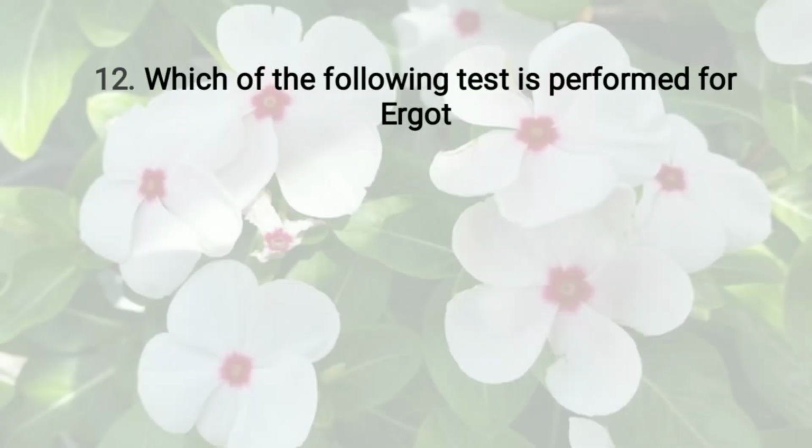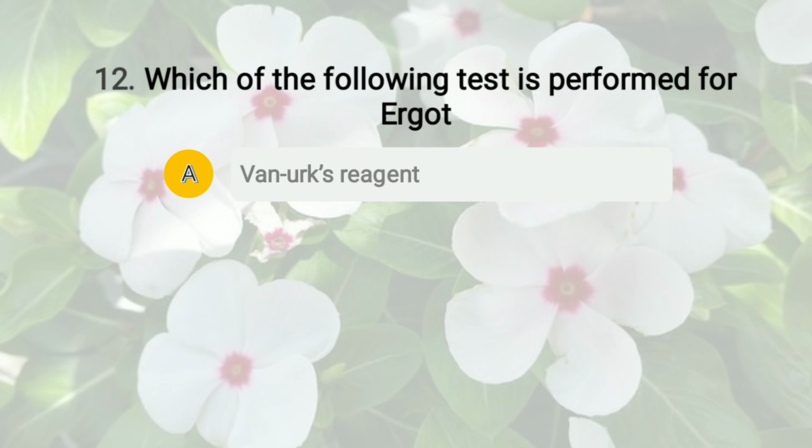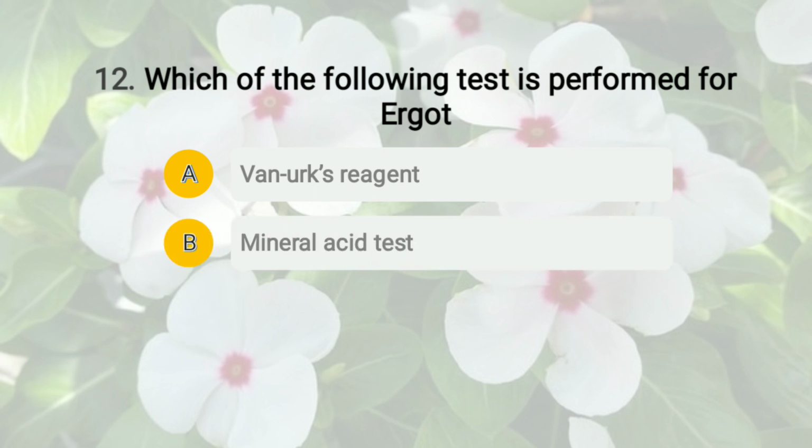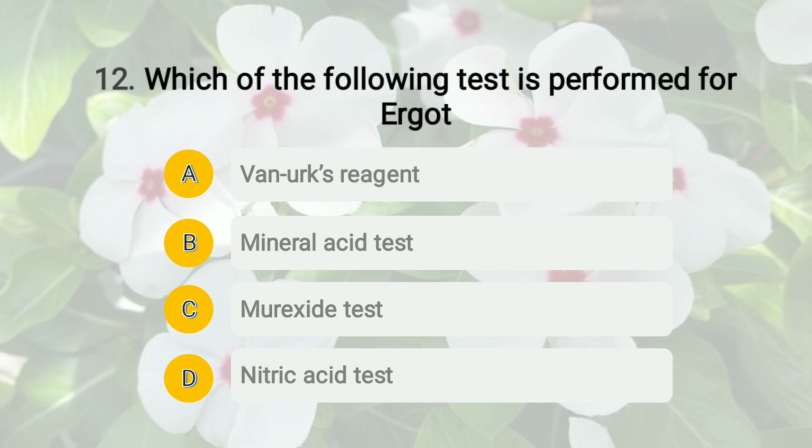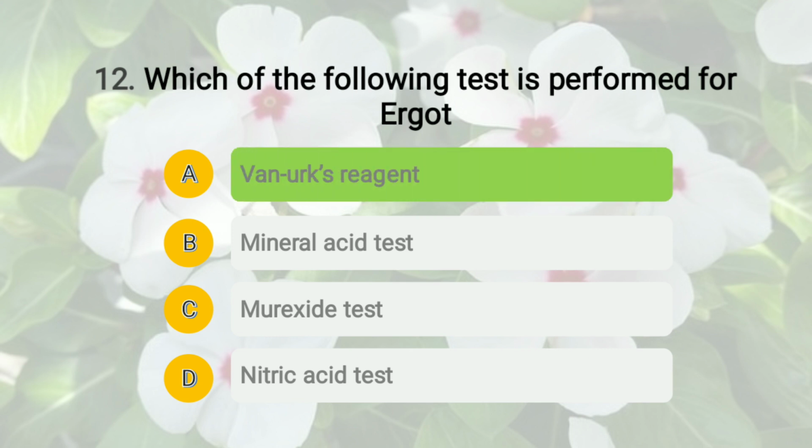Then moving to question number 12. The question is: which of the following tests is performed for ergot, and the options are A, Van Urk's reagent, option B, mineral acid test, option C, Murexide test, and option D, nitric acid test. And the right answer of this question is option A, that is Van Urk's reagent.